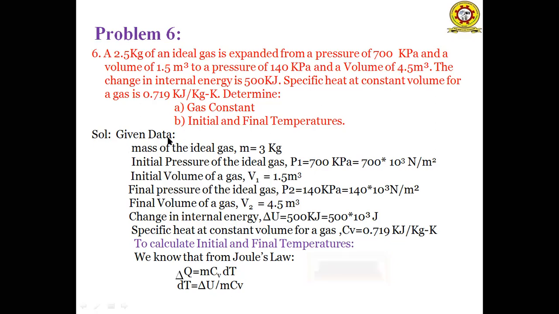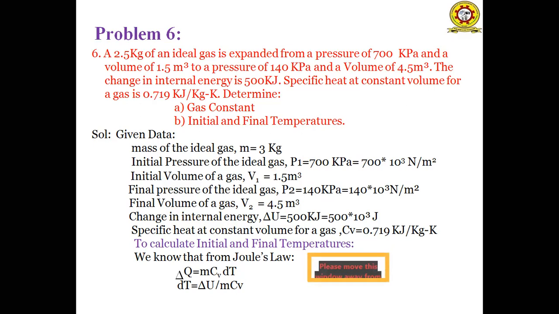So from the given data, the mass of the ideal gas M is equal to 3 kgs. The initial pressure of the ideal gas P1 is equal to 700 kilopascals. We have to convert this to pascals, so that is 700 into 10 cube pascals, equal to 700 into 10 cube Newton per meter square. The initial volume of the ideal gas V1 is equal to 1.5 meter cube. And the final pressure P2 reduces from 700 to 140, that is equal to 140 kilopascals.